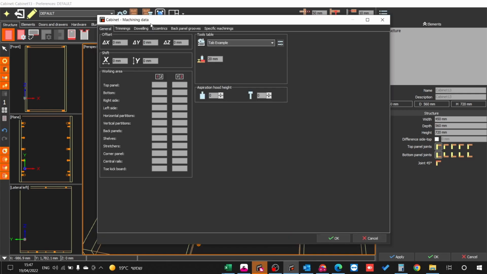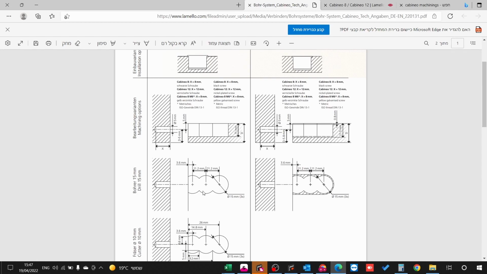Then also, let's see here the data. So the drilling is going to be 5 millimeters here, diameter 5, and then in X, it depends if you have the Cabineo 8, 12, or I don't know, this one doesn't matter, doesn't change anything.